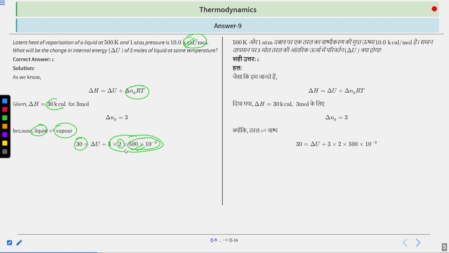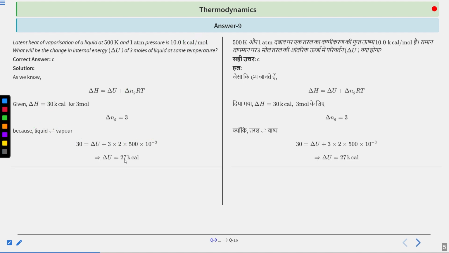So 2 is the value of R, which is 2 calorie per mole per Kelvin. Okay, so that will give you delta U is equal to 27 kilocalorie as your answer. Clear? So this question is easy to solve. The only mistake that you can make is that you won't be able to know that this formula is to be applied, first of all.